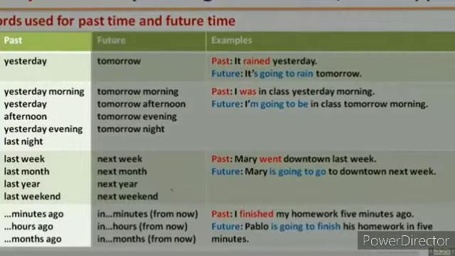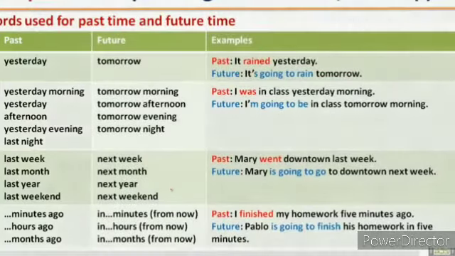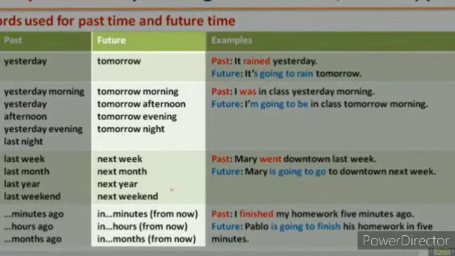Past: yesterday, yesterday morning, yesterday afternoon, yesterday evening, last night, last week, last month, last year, last weekend, minutes ago, hours ago, months ago. The future: tomorrow, tomorrow morning, tomorrow afternoon, tomorrow evening, tomorrow night, next week, next month, next year, next weekend. In 5 minutes from now, in 2 hours from now, in 3 months from now.